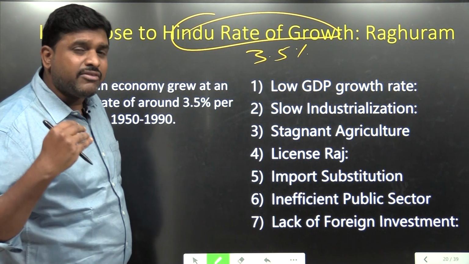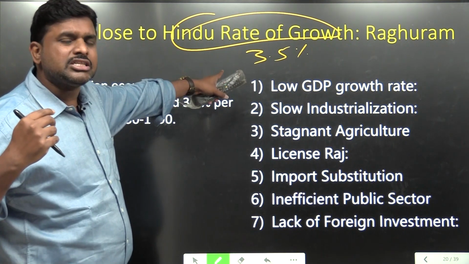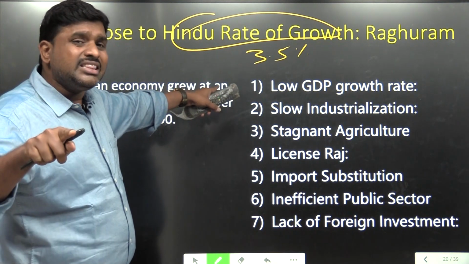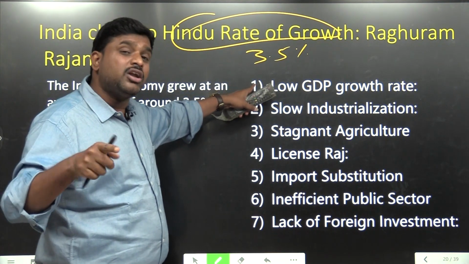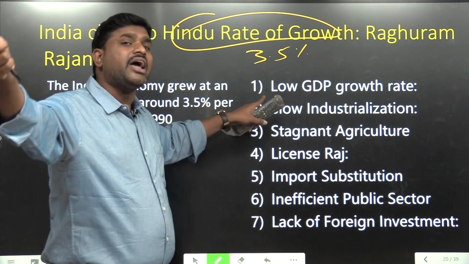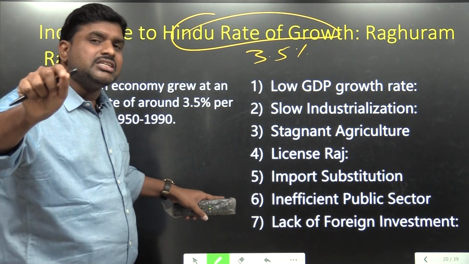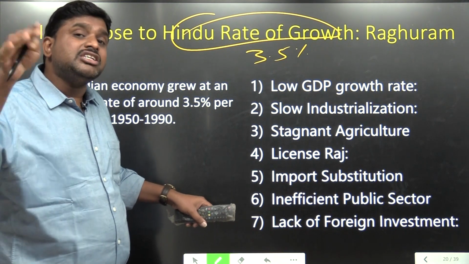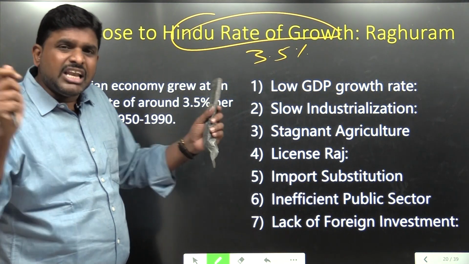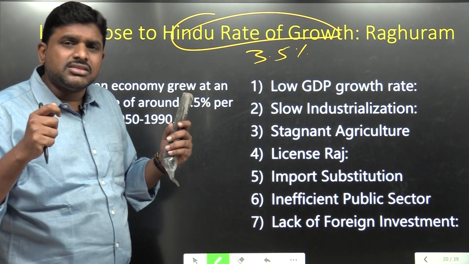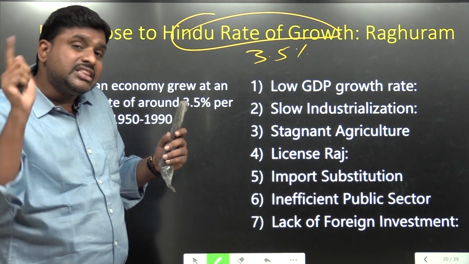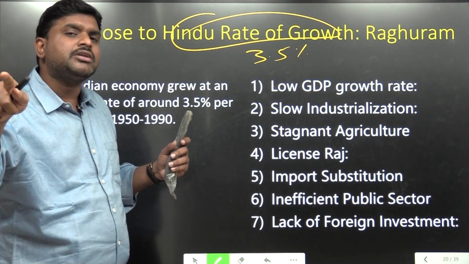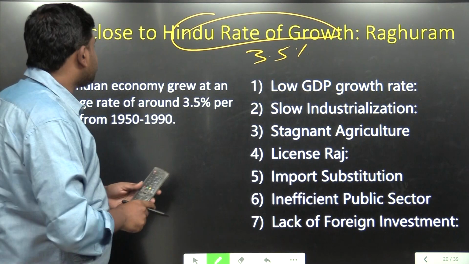So, our economy, our GDP, is growing at this slow pace. Why is that 3.5% growth called the Hindu rate of growth? Why not another name? Cultural reasons are responsible, or privatization is not allowed, liberalization is not allowed. So, some cultural reasons like religious reasons are responsible for the slow rate. That is the reason responsible for 3.5%. Hence, it is called the Hindu rate of growth.